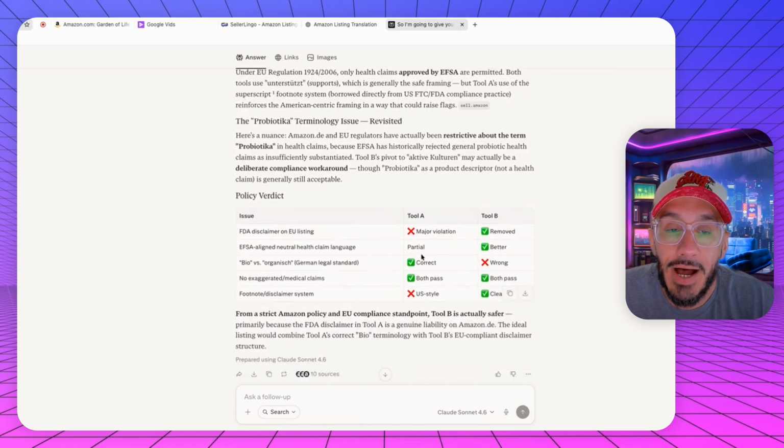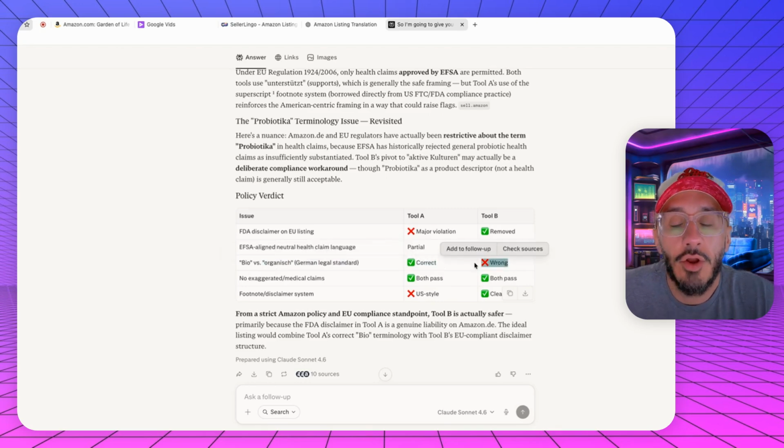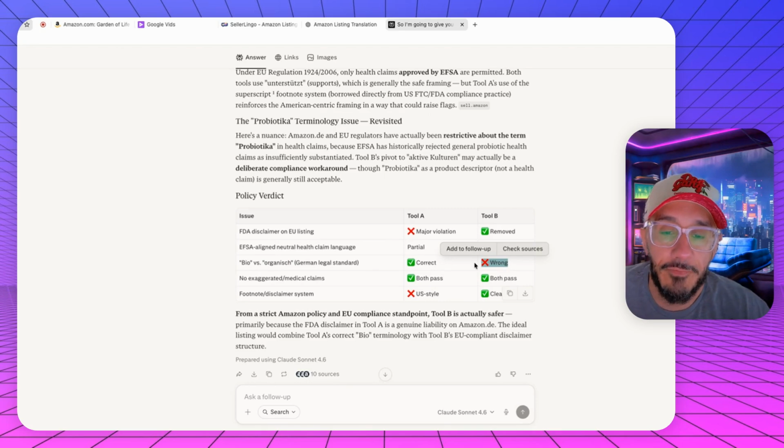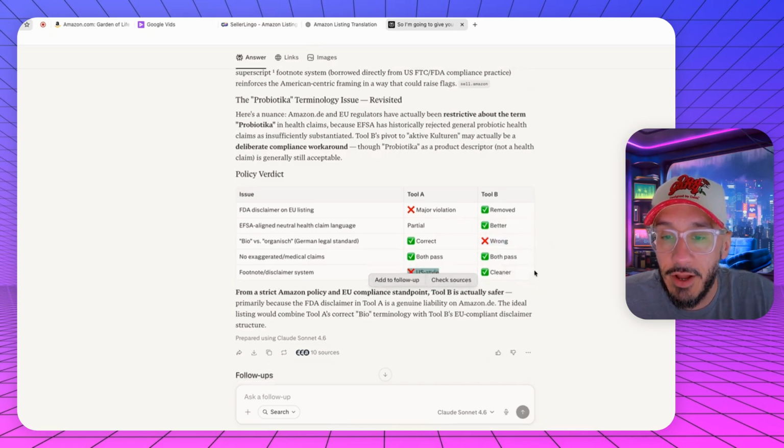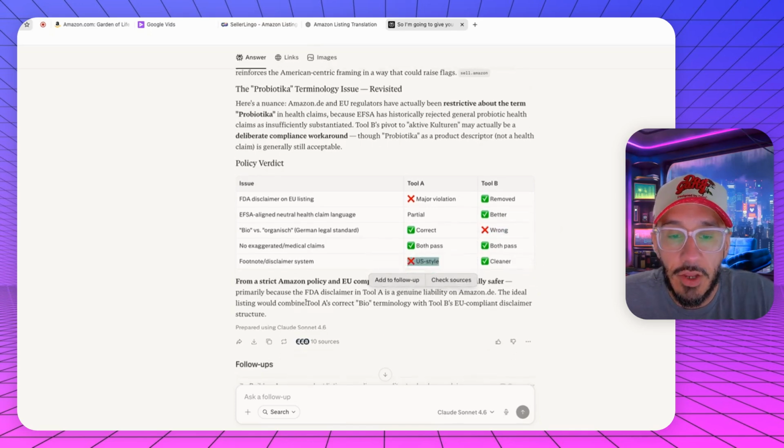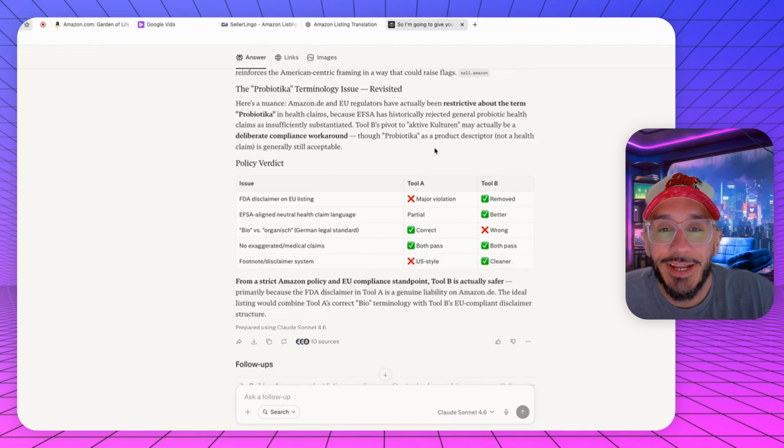So policy, so now Tool A is ChatGPT, Tool B is SellerLingo. So FDA, so ChatGPT, major violation, and this was removed. Alignment, partial, SellerLingo is better. So bio versus organisch, German legal standard. ChatGPT got that correct. SellerLingo got that wrong, but I think there's probably a nuance to it, right? No exaggerated medical claims, both pass. Footnote, disclaimer style, US style, no. And on SellerLingo, it is cleaner. So there you have it.